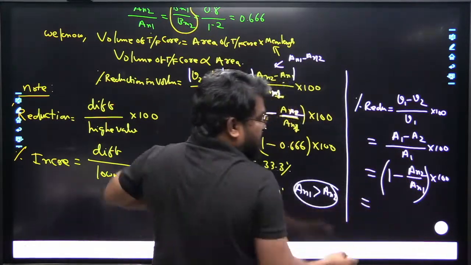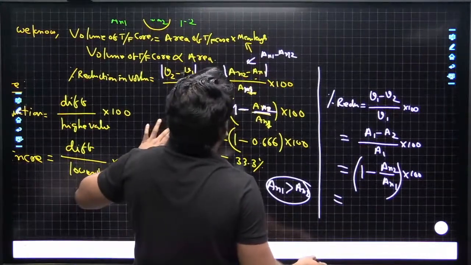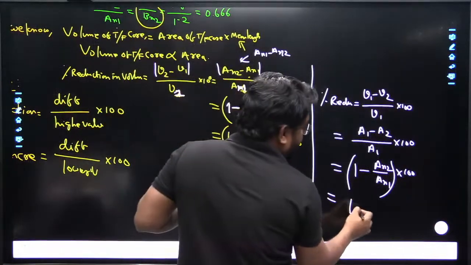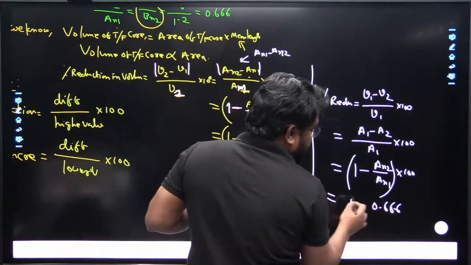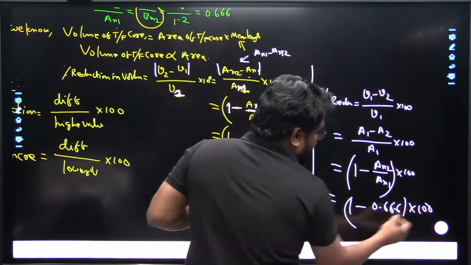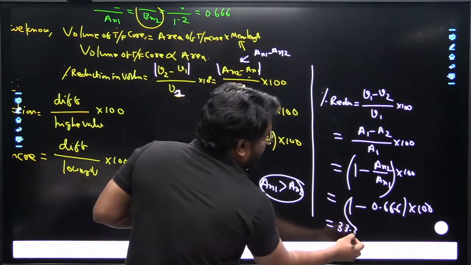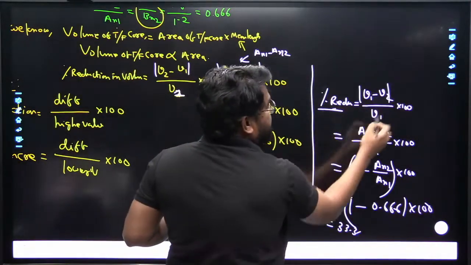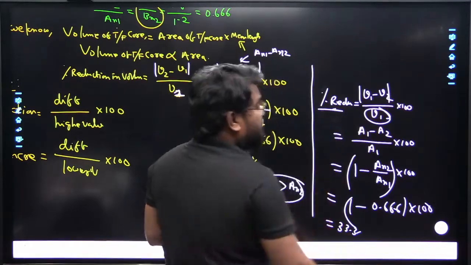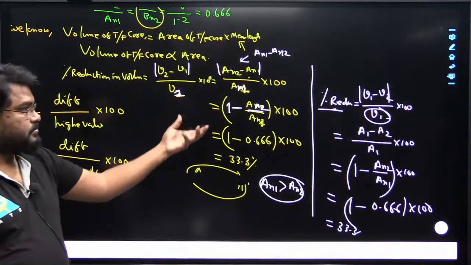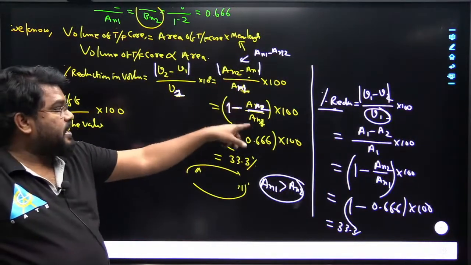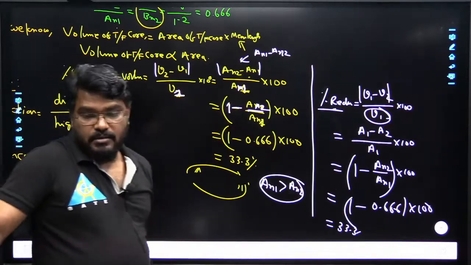What is the value of A N2 by A N1? So 1 minus 0.66 into 100, that is equal to 33.3. So difference divided by higher value. Instead of writing, I have written here 2. So that is the correct.